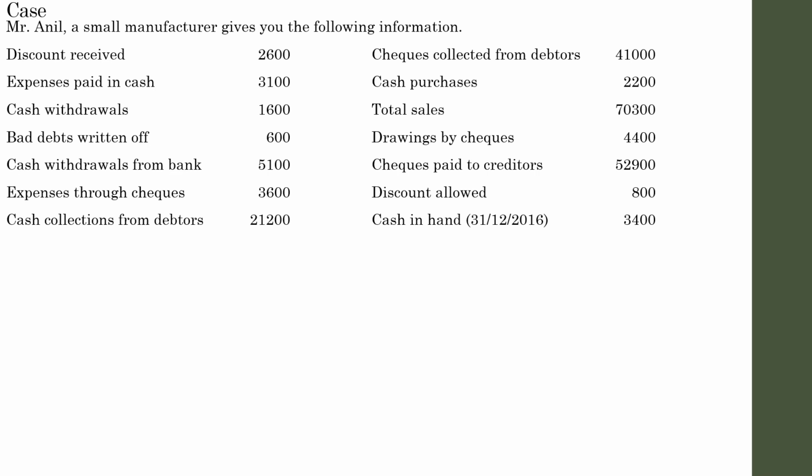So from the initial analysis we can understand that these are the cash transactions done by Mr. Anil during the year.